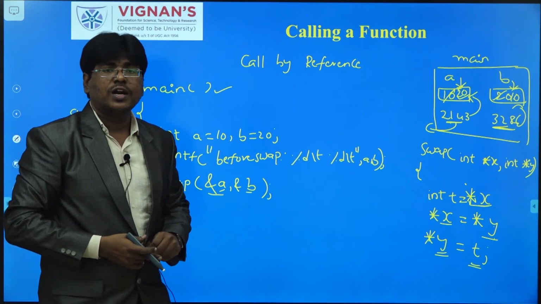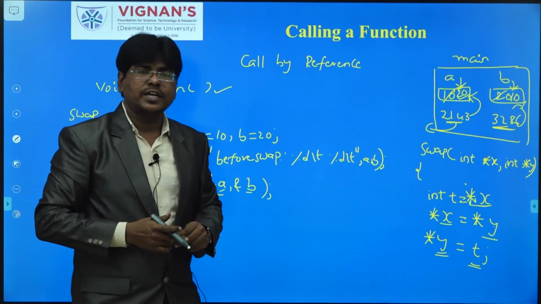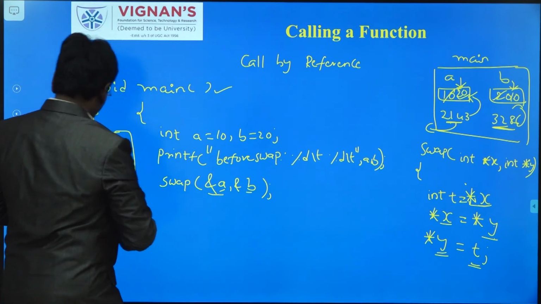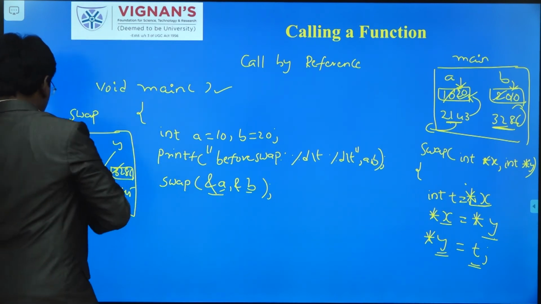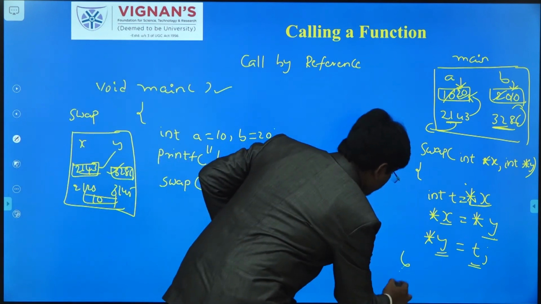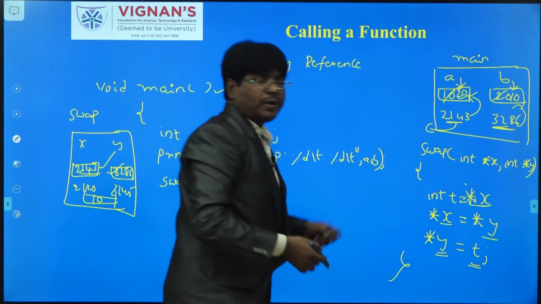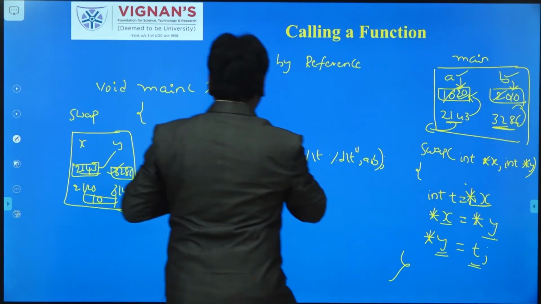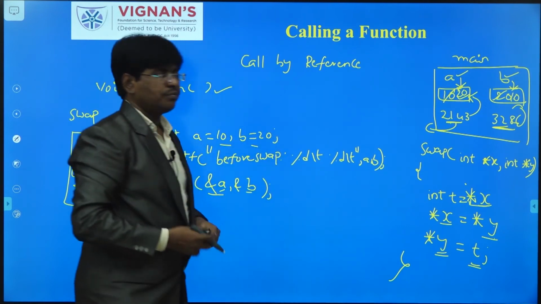Now you can observe and concentrate on what is going on. Here we are doing the process, but indirectly it is reflecting in the main function's a, b values.